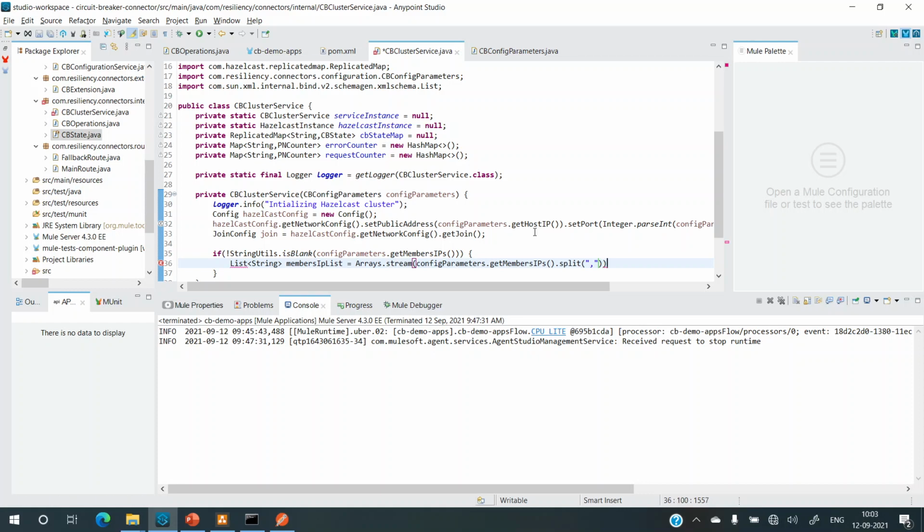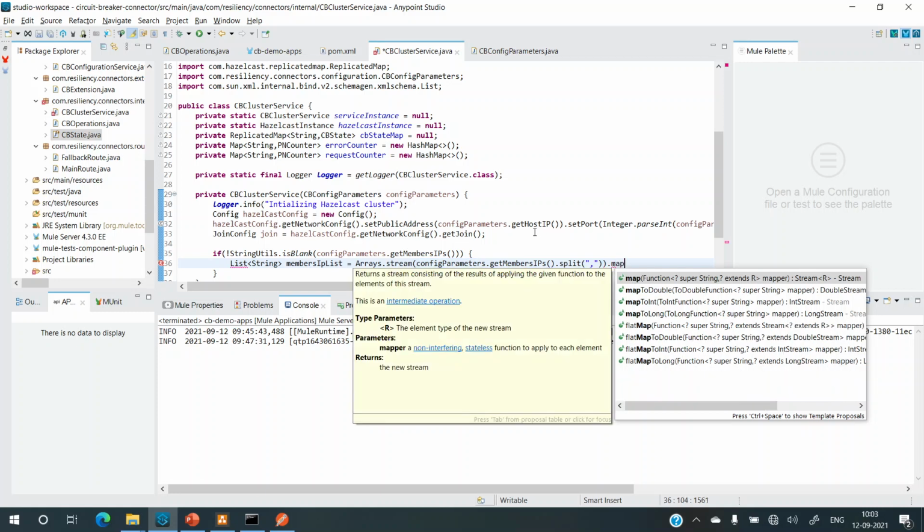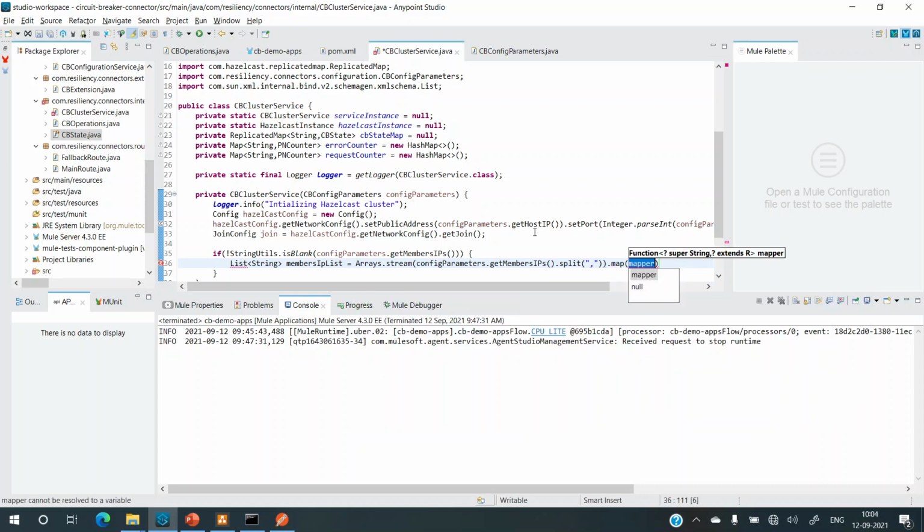Now since it is an array stream, I can add a logic for it by using map function. Now in map I need to add a mapper, so let's just add a mapper. So for each IP, because the array will have IP addresses in string format, so for each IP what I'll do is I'll create an IP colon port construct. So that will be the whole address, right?